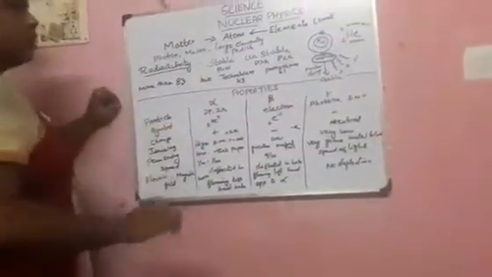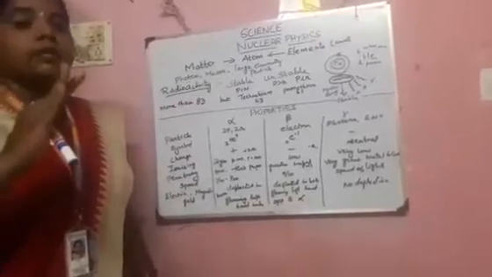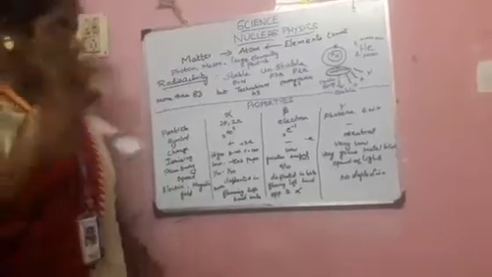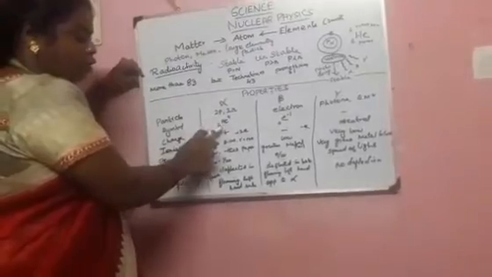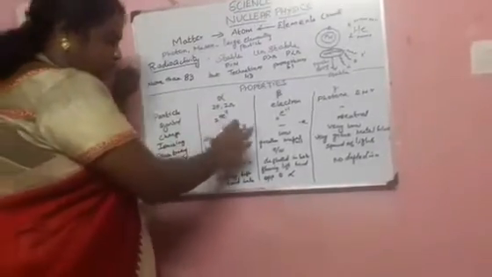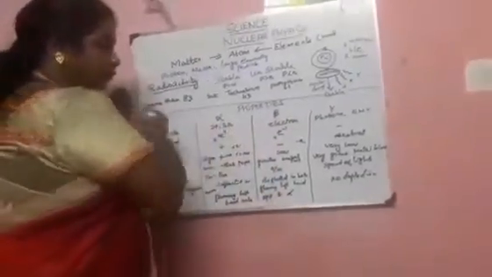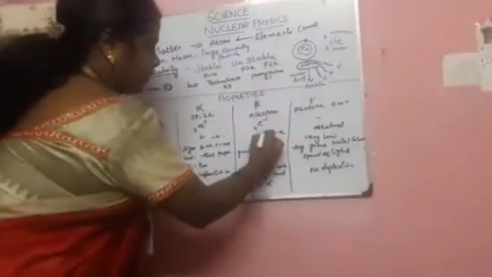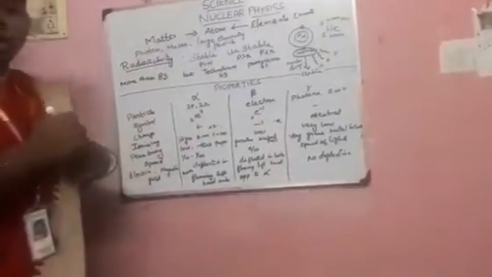And next one, charge. Proton means it should be a positive charge. Neutron should be a neutral one. And electron should be a negative one. Proton positive, electron negative and neutron neutral. So here we are having protons, so automatically it will be plus 2 charges. And next one, beta. Here we don't have proton and neutron, so automatically electron is 1, so its charge is -1. And neutron should be a neutral one, no charges will be there.